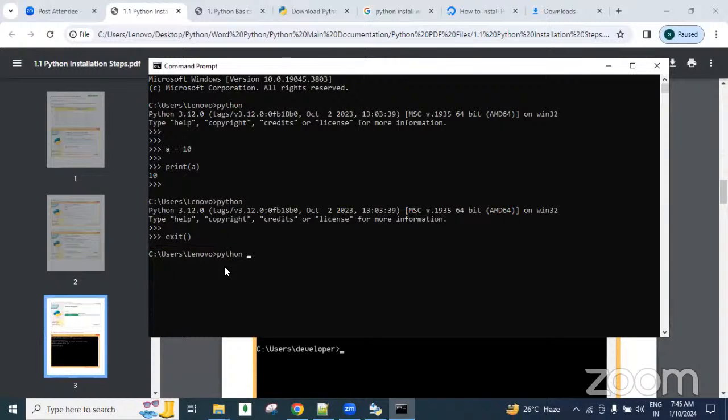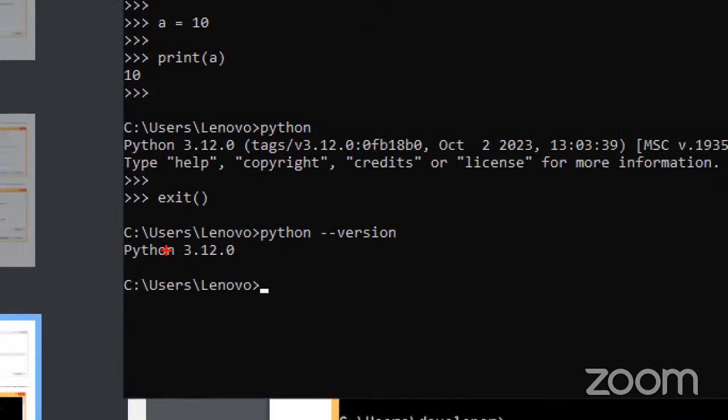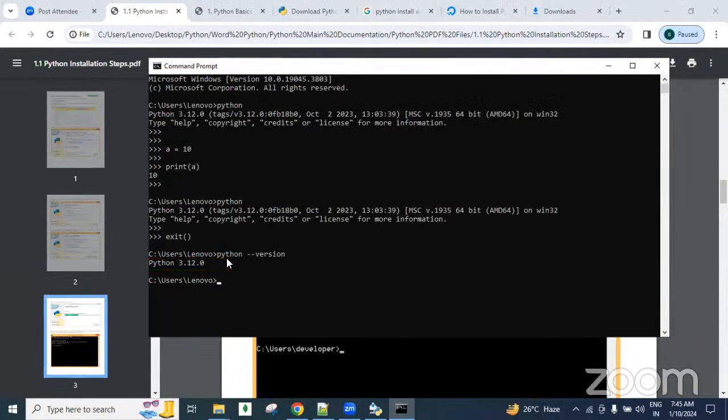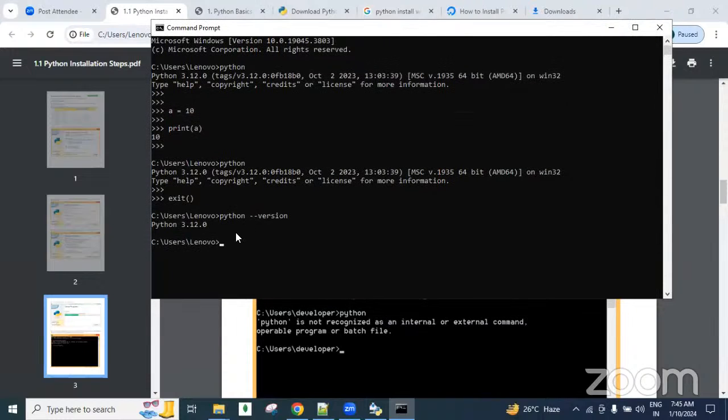Sometimes we want to know what version of Python I installed, or you are taking your friend's laptop and you want to see what version of Python is there. We can use python space hyphen hyphen version, which shows the installed version of Python. Open the command prompt and type python space hyphen hyphen version. Clear? Yes.